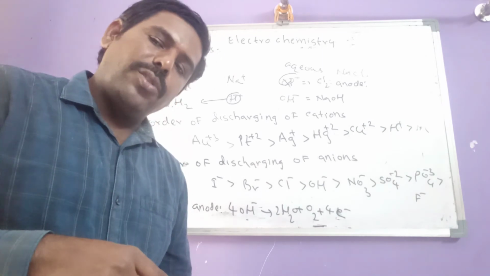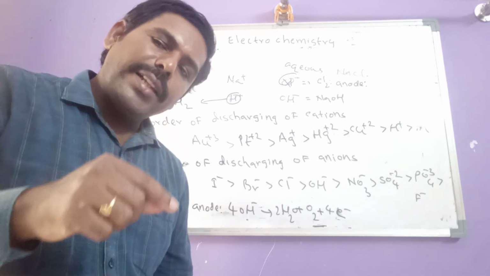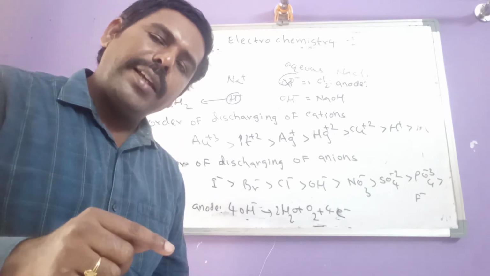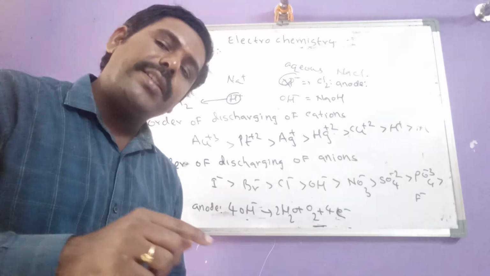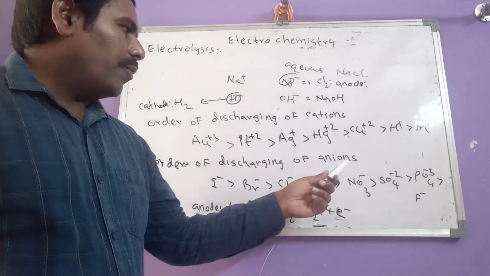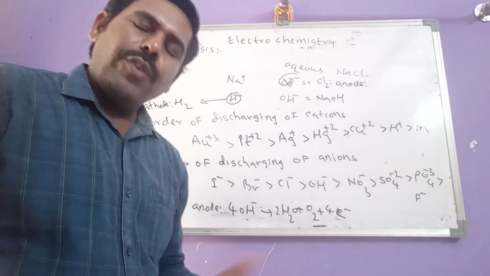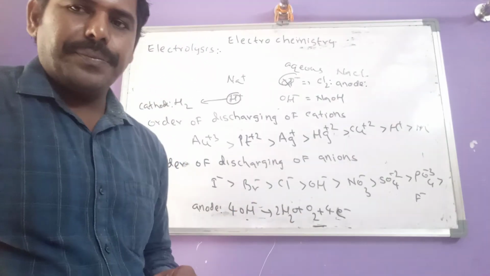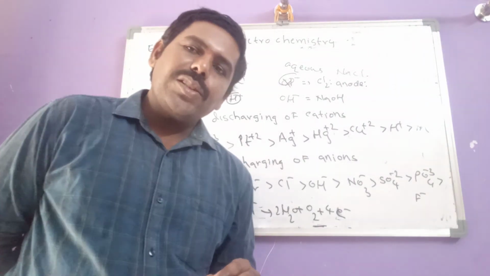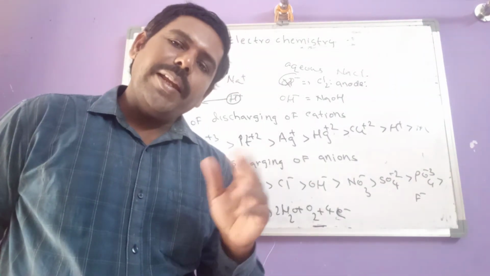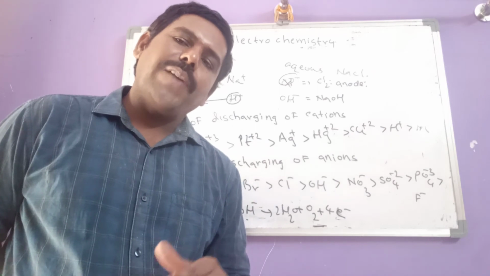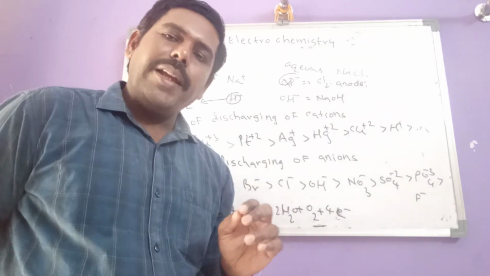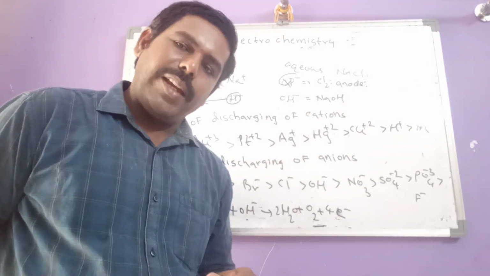Another question: what is the nature of the component remaining after electrolysis of aqueous NaCl? We got NaOH, and we know NaOH has basic nature. Another question: what is the pH of the solution remaining? As it is a base, the pH should be greater than 7.